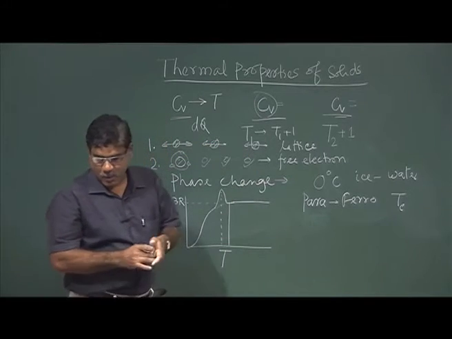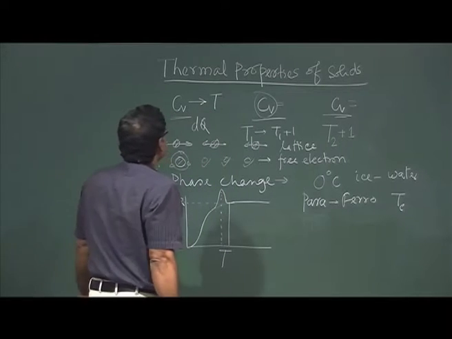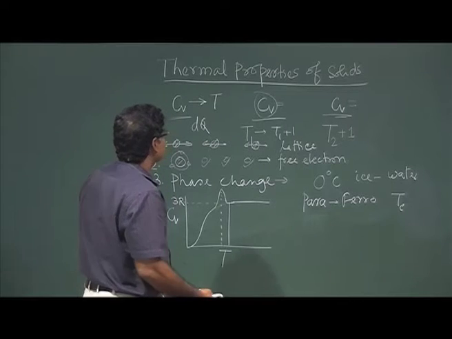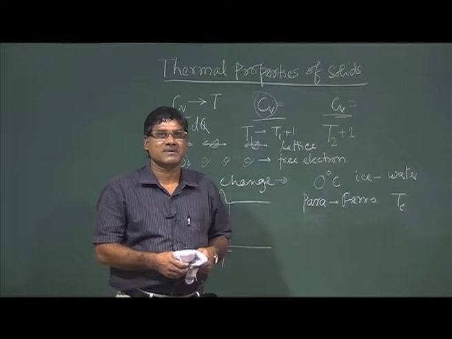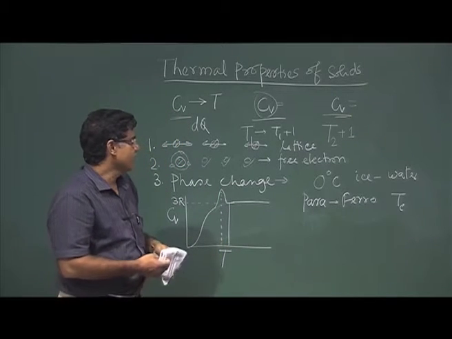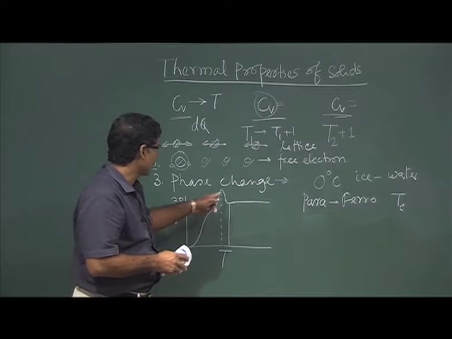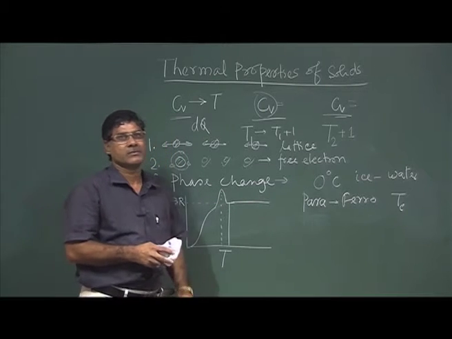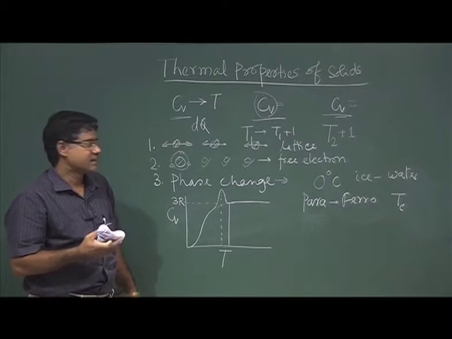So, that is the importance of this specific heat. Or you can say that by studying the thermal properties of a solid, we can get much information about the solid, and specifically information about the phase change. This is a very unique method to study or to identify the phase change in the system.